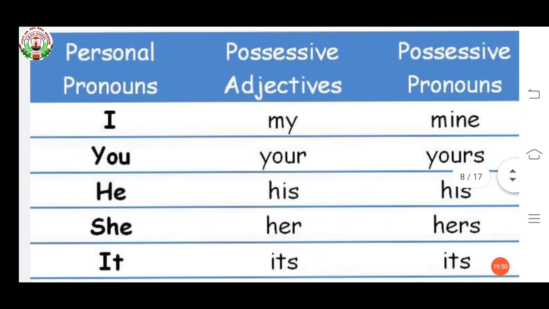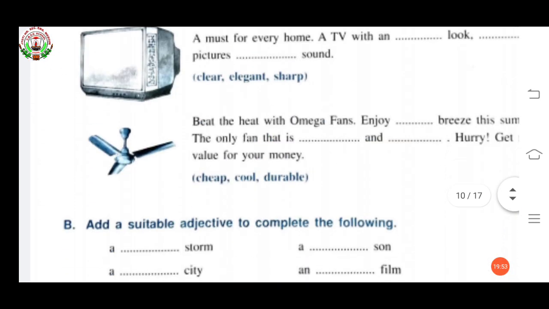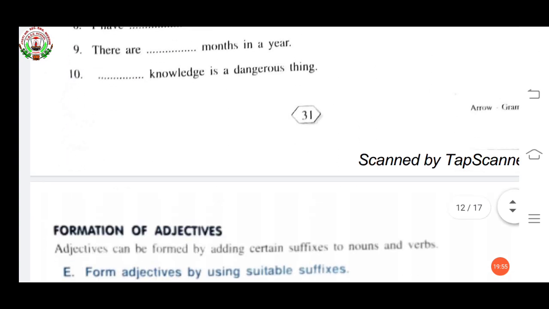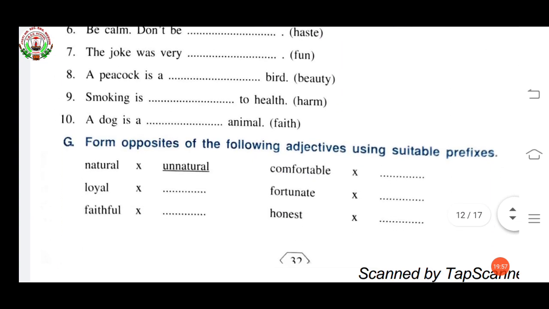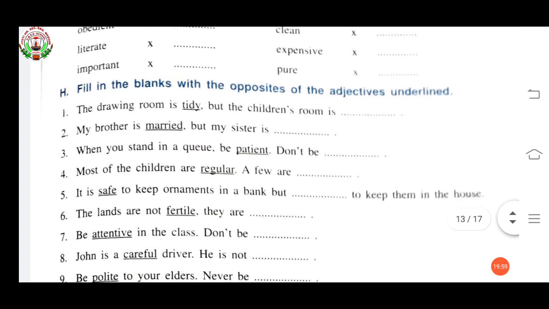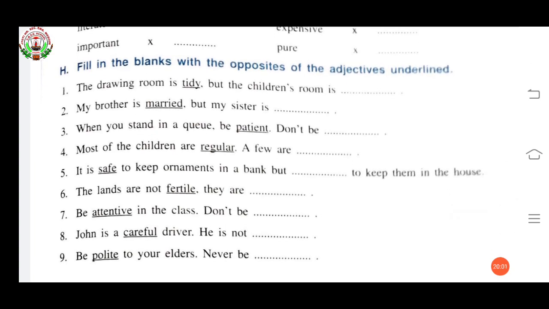Let's move to first page. Now we have to do H exercise. Fill in the blanks with the opposite of the adjectives underlined. The words are underlined. You can see in this the drawing. So what you have to do, you have to write the opposite of underlined adjective. Tidy, untidy. Married, unmarried. Patient, impatient. So in this way you have to fill this.